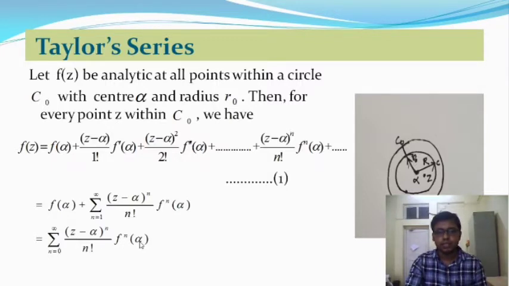So this is the mathematical expression of the Taylor series, an infinite series about the point z = alpha, where alpha lies within the circle C0 whose radius is R0.